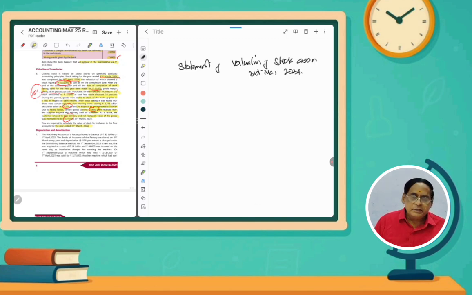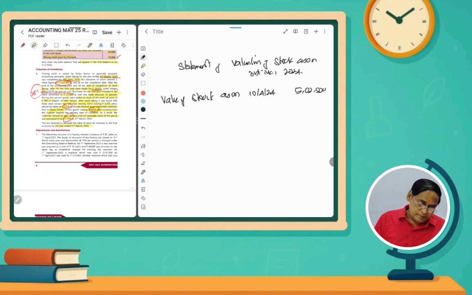Though stock taking was done as on 10th April 2024, the value of stock as on 10/4/2024 was 5,02,500 rupees.